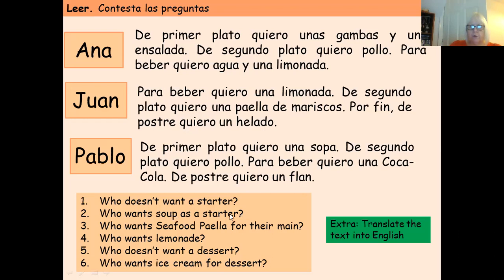Who wants soup as a starter? We've just heard it's Pablo. De primer plato quiero una sopa.